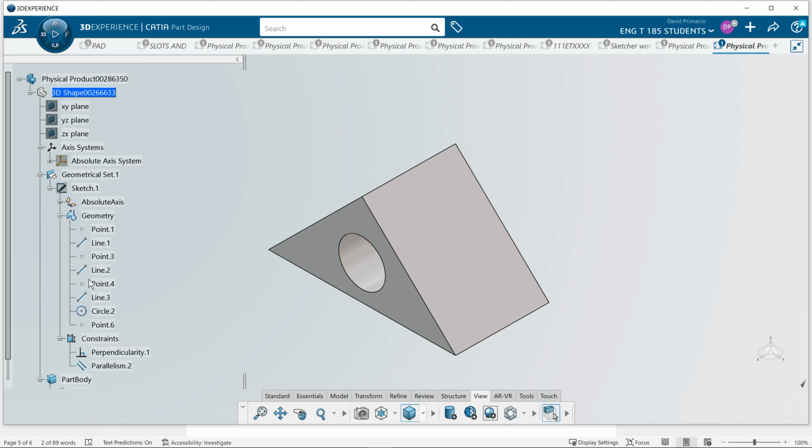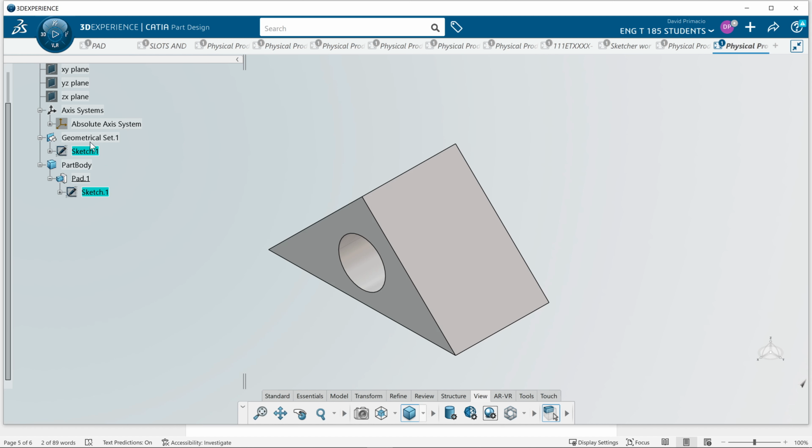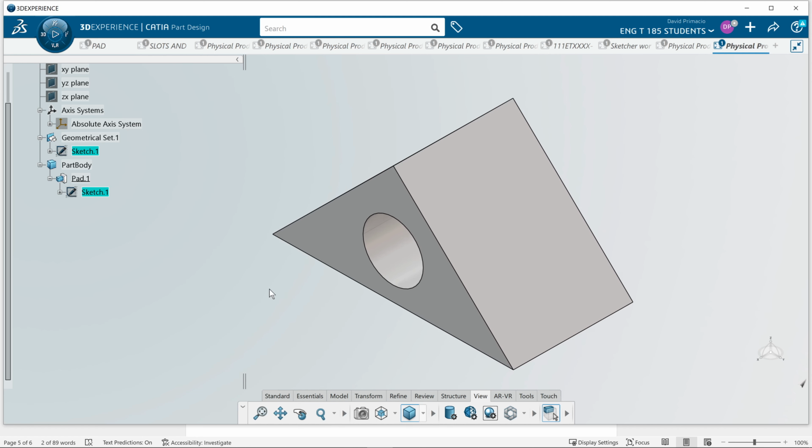The problem with this part, and the reason why I can't keep it, is when I open the part body, there's a sketch here and a sketch here, and it gets confused. I don't even know why it lets us make a solid. I'm telling you right now, if you've got a sketch in the geometrical set and a sketch in the part body, and it's the same sketch number, you're going to have issues, but not till later on down the road when it's too late. So I wish it wouldn't even let you do this, because it gave you the warning telling you you're going to have problems, and it let you do it anyways. For some reason, CATIA thinks you know what you're doing, and it lets you do whatever it is you want to do, even though it knows you're going to create a headache for yourself later on.